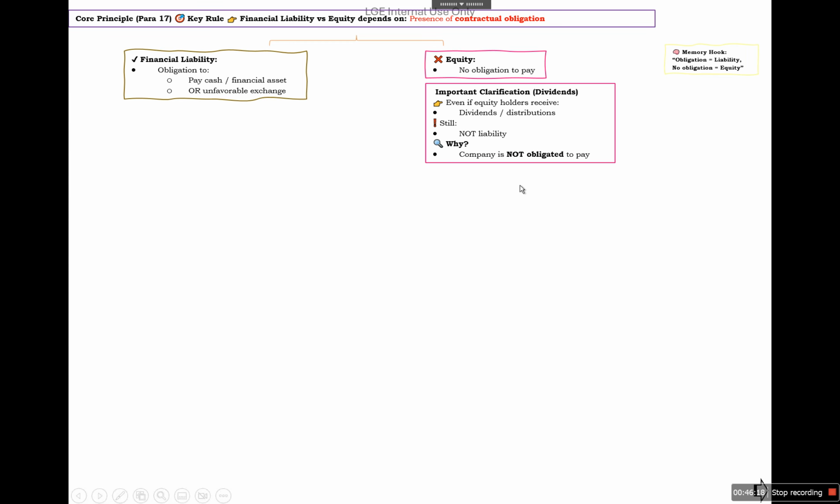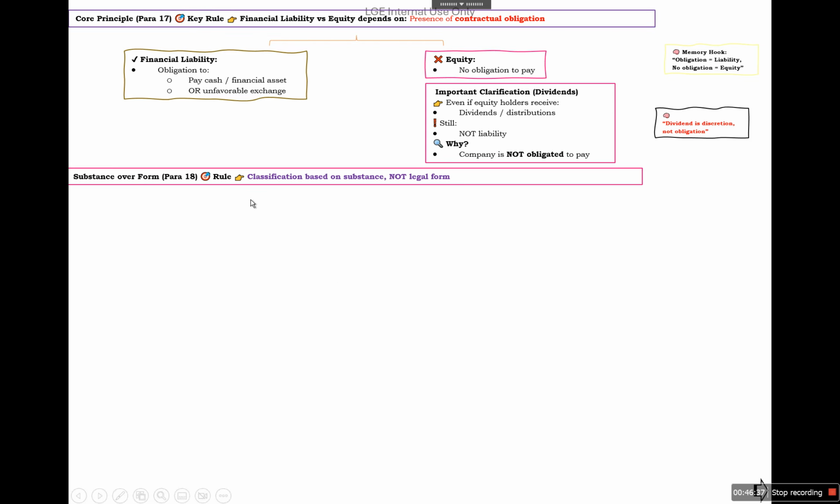So a financial liability is an obligation to pay cash or a financial asset, or to exchange under unfavorable conditions, but in the case of equity, there is no obligation to pay. So obligation is liability, no obligation is equity. There is an important clarification about dividends. Even if an equity holder receives a dividend, it is still not a liability, because the company is not obliged to pay the dividend. So the dividend is at discretion, it is not an obligation.